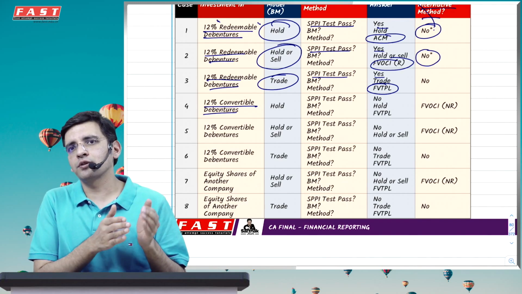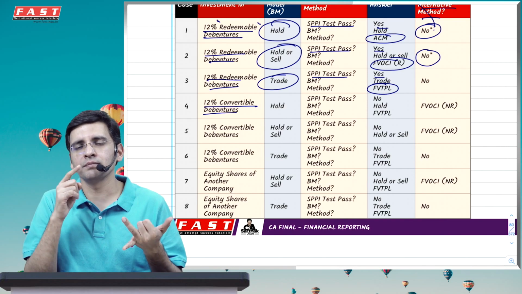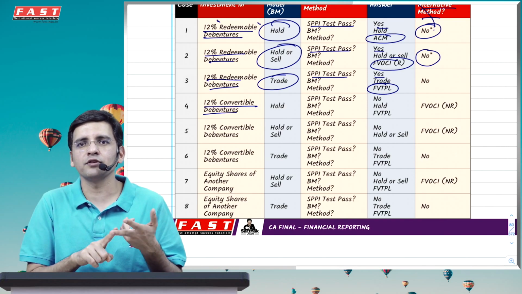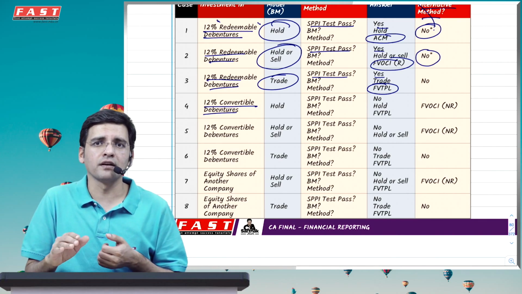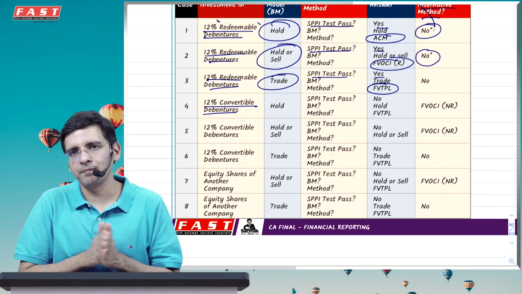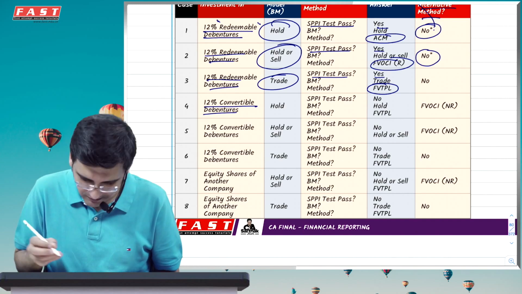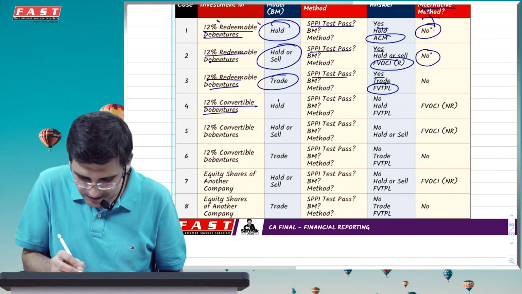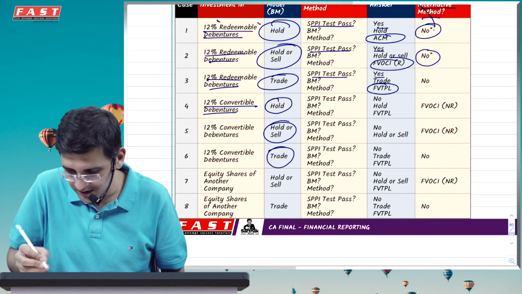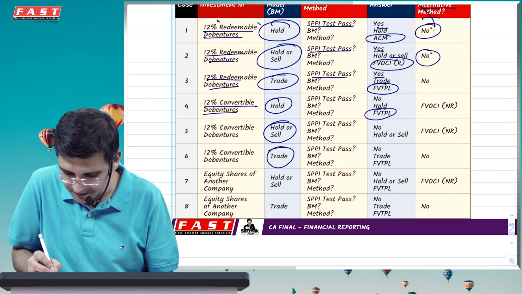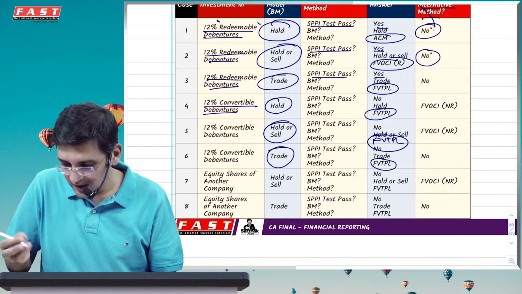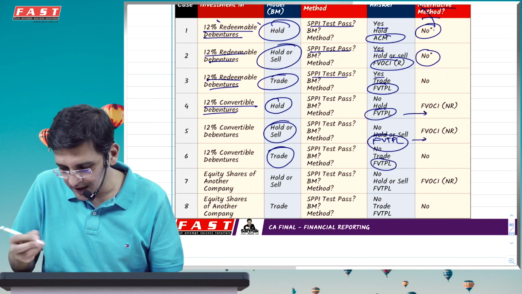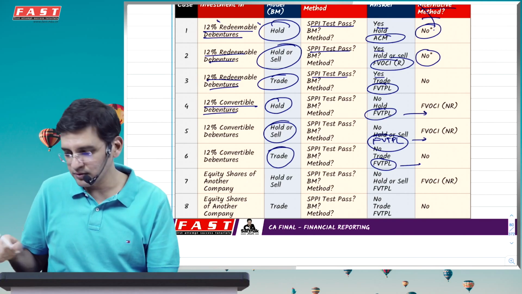In such cases, because the SPPI test is not met, you have to use FVTPL, except you have the option that initially itself you can use FVOCI but no recycling, and this is an irrevocable option, you cannot change it later on. So for a 12% convertible debenture, whether your business model is to hold, or to hold or sell, or trade, in all cases you will have only FVTPL. However, you have a choice of FVOCI without recycling, but not in the case where you are intending to trade.